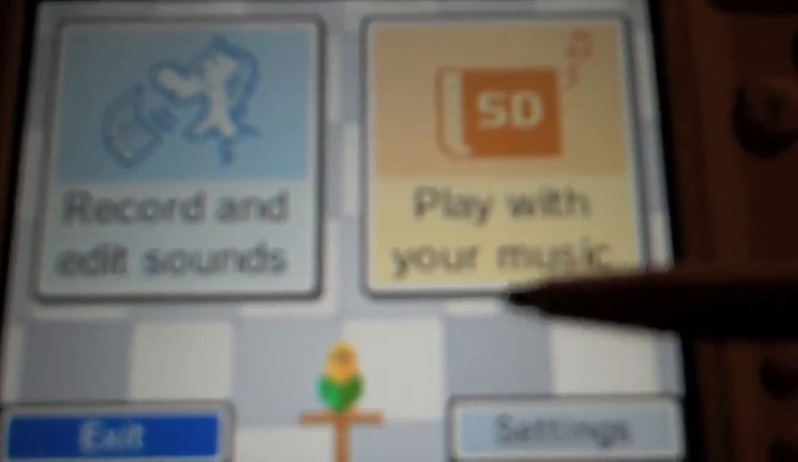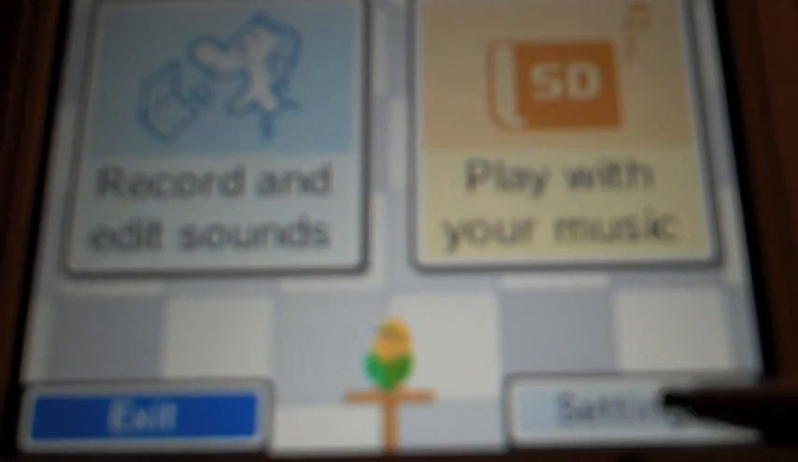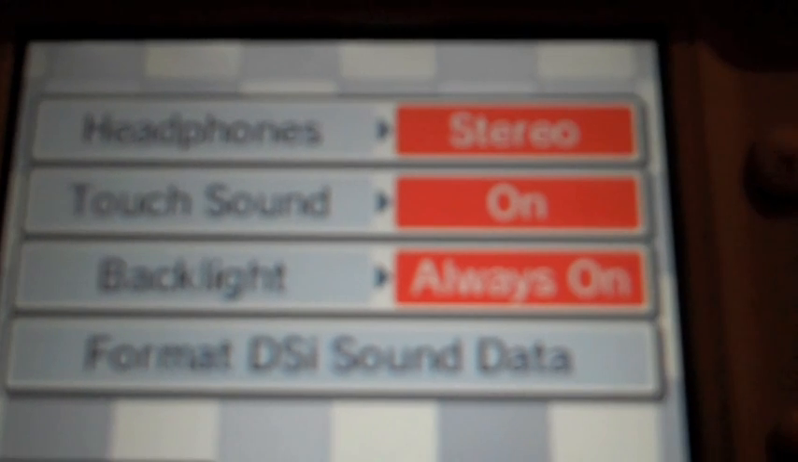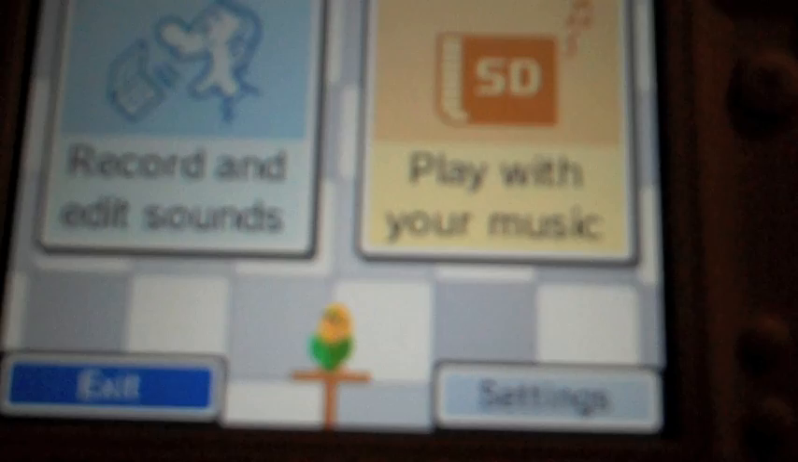Anyway, the two choices you've got: record and edit sounds, or play with your music on your SD card. You also have a settings app down here, which I'll tap on now, and you can see it's got headphone settings, backlit settings, and you can just delete everything in the app. We'll start off by going to record and edit sounds.